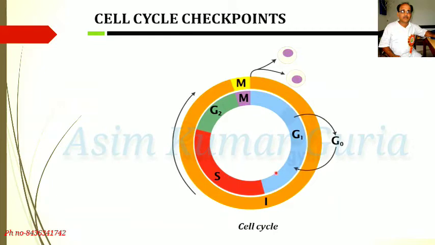Here is a diagram of cell cycle. Cell cycle is divided into two stages, that is interphase and mitotic phase or division phase.